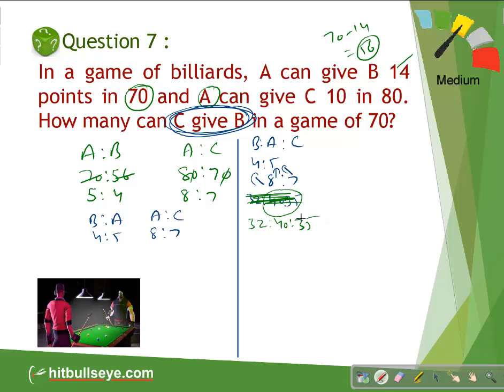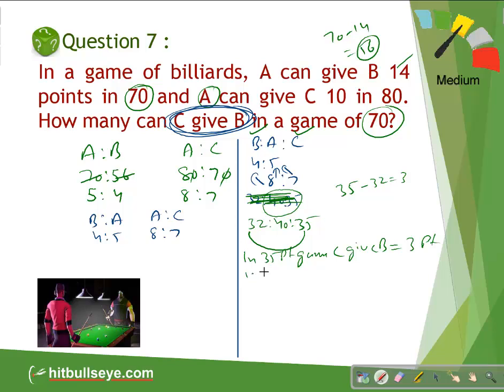B and C, we have to see the relation between these two, because this is B, this is C. So what is being asked, in a game of 70, C can give, in 35, apply the unity method. In a 35 points game, C gives B equal to 35 minus 32, which will be 3 points.